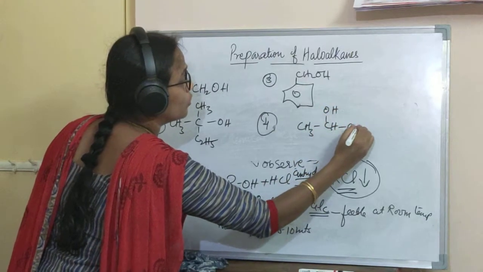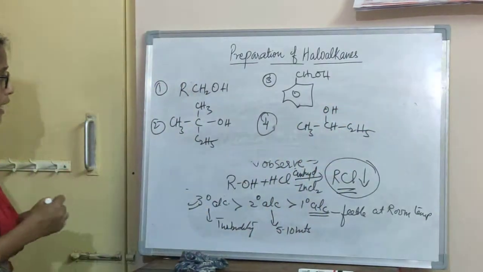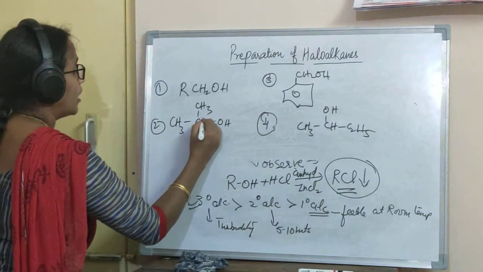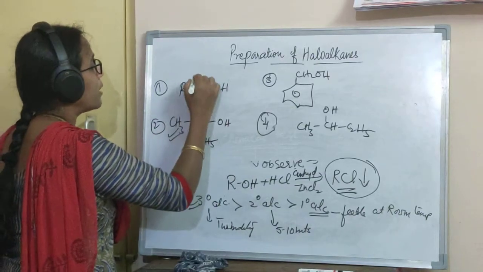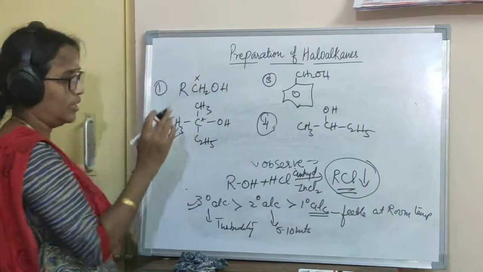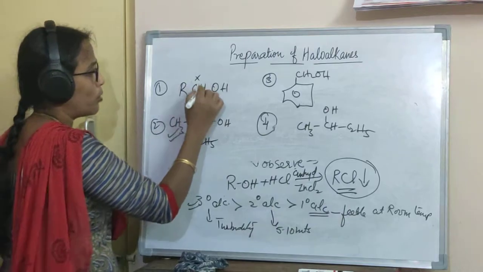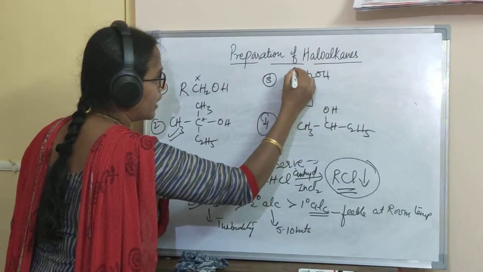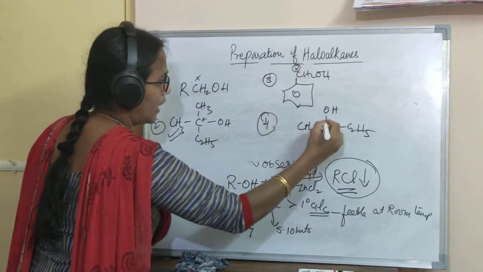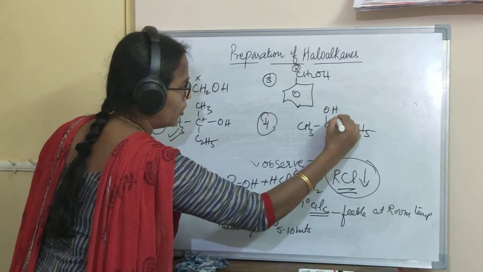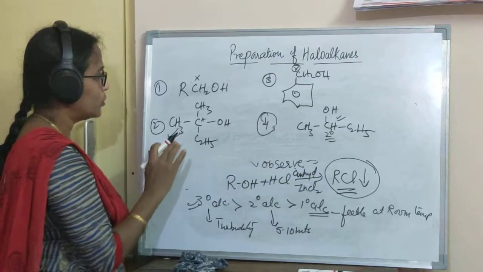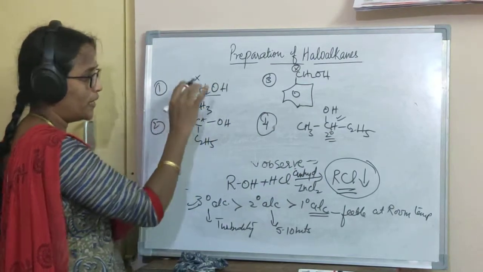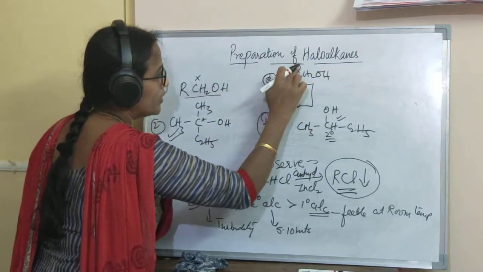CH3CHOH, C2H5. So we know that this is a tertiary carbon atom. So definitely this will give the test. This is primary. This should not, meaning it will give very feeble and it will not be prominent. This is a primary alcohol, it should not give. And this is a secondary alcohol, it should give. Okay, so this one and this one, there is no confusion. This is also primary, so it will be very feeble. But my dear children, this is wrong.